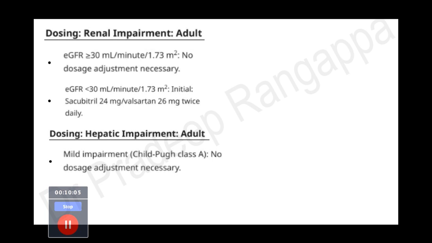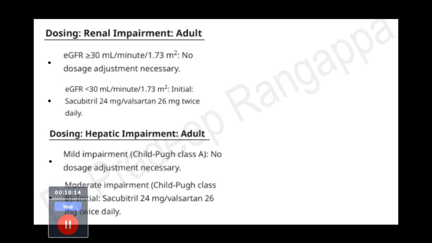In hepatic impairment it is also very similar. With mild impairment, no dosage adjustment is needed. But if it is Child-Pugh C cirrhosis, again it is 50 mg twice daily, which is the dose that you could give. So that is in very brief.